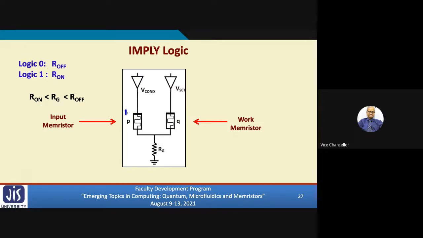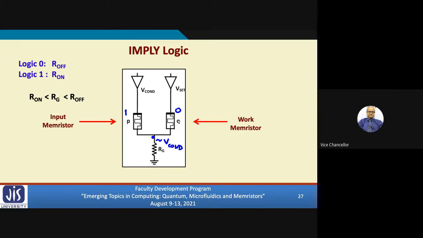Suppose we have 1 and 0. So you see, 1 means what? This P is already conducting, but Q is not conducting. P is already conducting, right? So I have applied Vcon. Vcon and conducting means here you will get some voltage which is very close to Vcon, because you have a low resistance RG connected here.